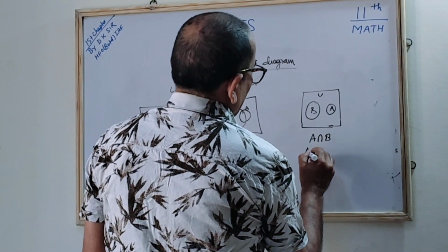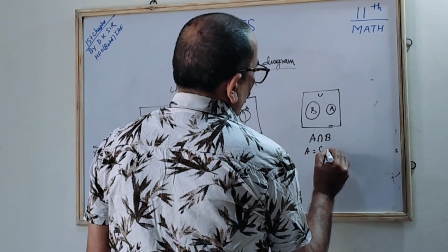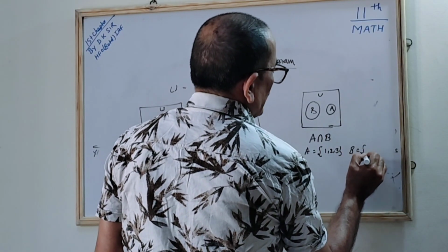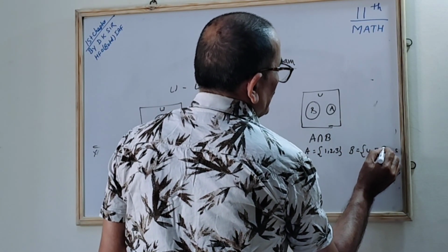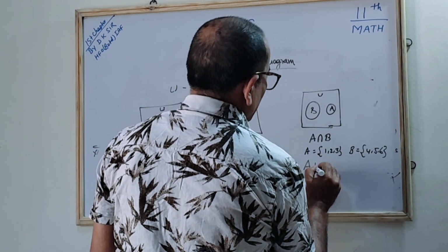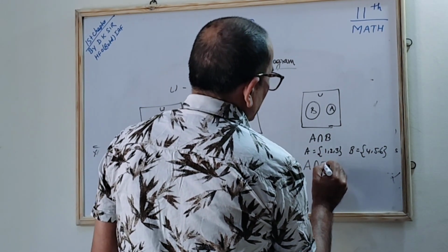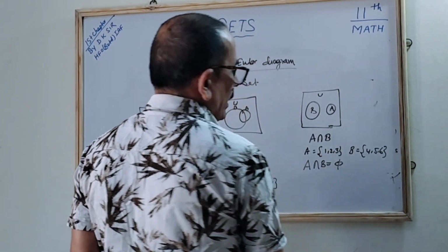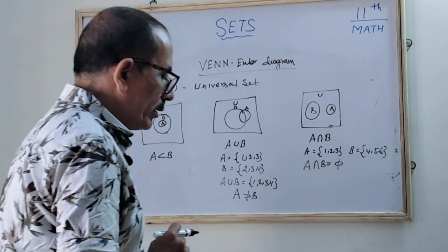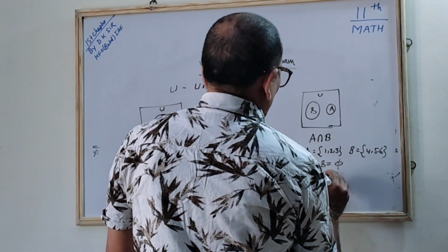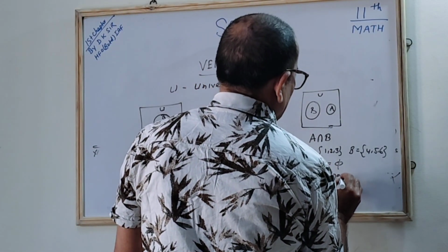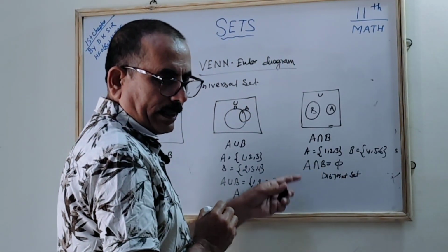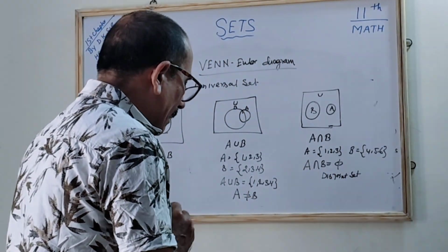Example: A is a set where 1, 2 and 3 are there, and B is another set with 4, 5 and 6. What is common in that? Nothing is common, no element. It is phi, the null set. It is a disjoint set. What is called a disjoint set? Disjoint set, null set, void set: these are all different names for it.